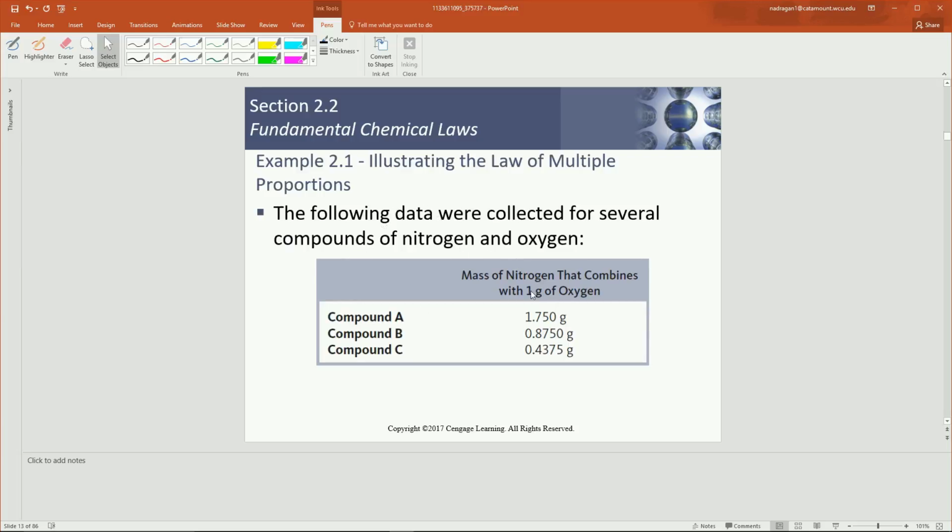So this example shows us data that were collected for several different compounds of nitrogen and oxygen. So the table lists the mass of nitrogen that combines with 1 gram of oxygen. So for compound A, 1.750 grams of nitrogen combined with 1 gram of oxygen. For compound B, 0.8750 grams of nitrogen combined with 1 gram of oxygen, and for compound C, 0.4375 grams of nitrogen combined with 1 gram of oxygen.